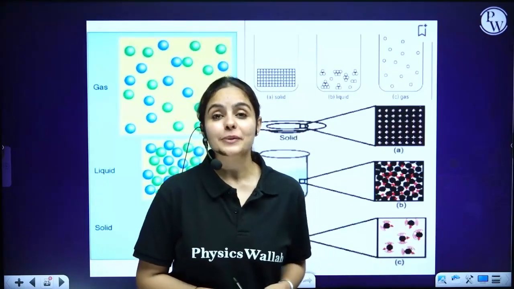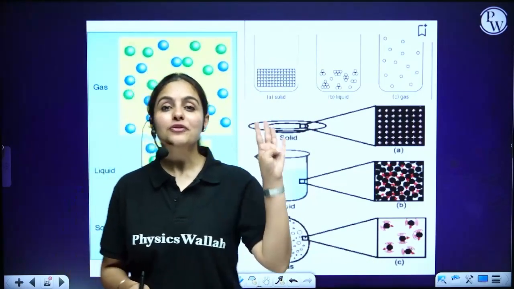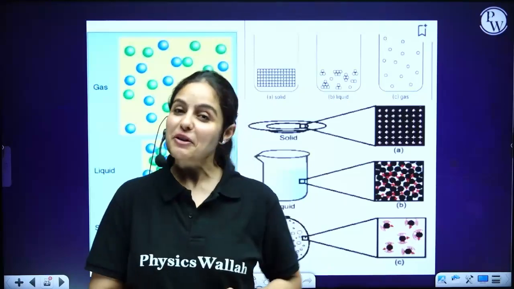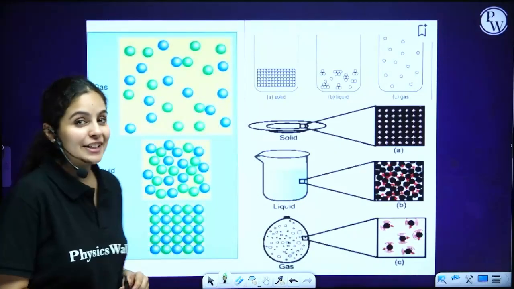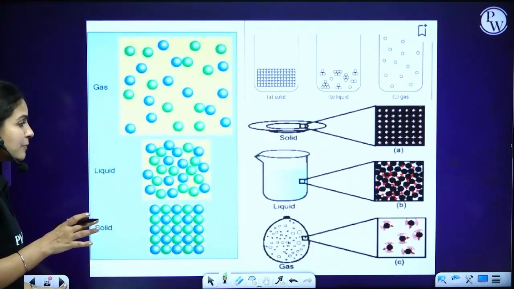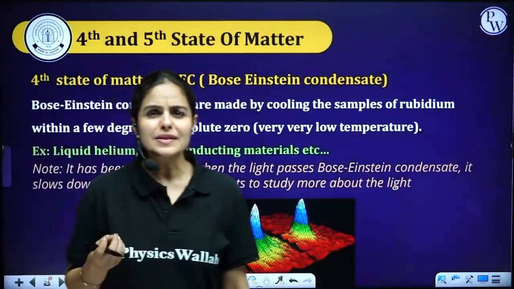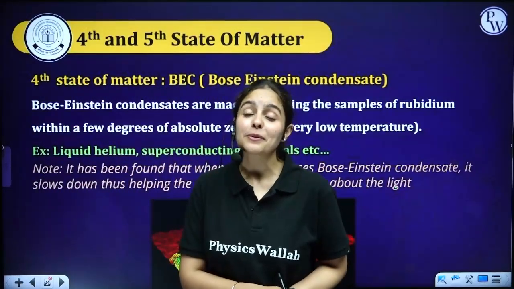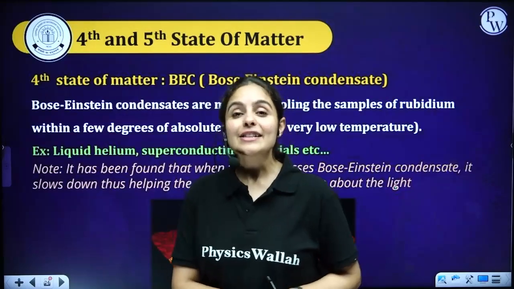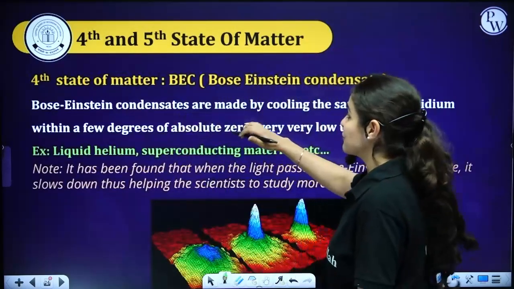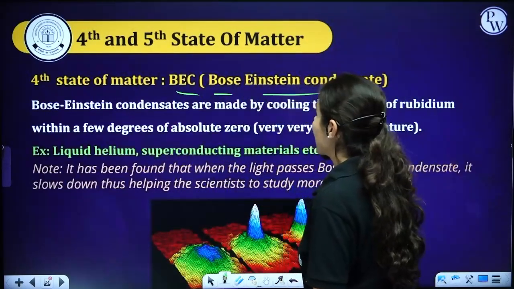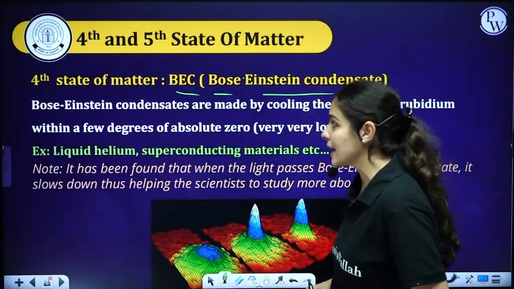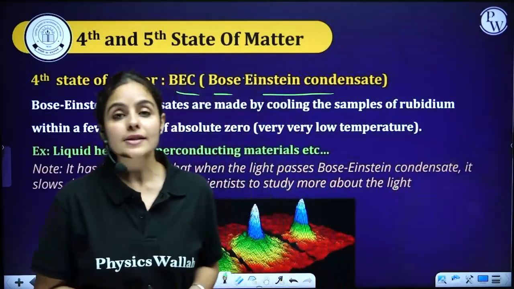Yes, absolutely. You will be learning today about the fourth and fifth states of matter, and they are quite interesting. You might think, ma'am, it was all around us, but still we were not able to recognize that, and especially that would be true for plasma. So let's take a look at our fourth state of matter, which is BEC, named Bose-Einstein condensate. What does that mean and how does that work?